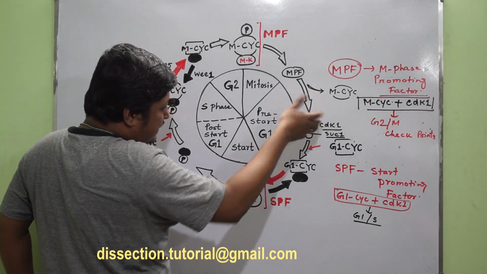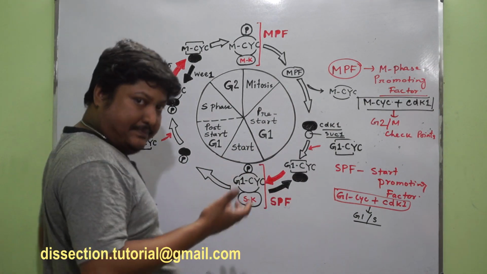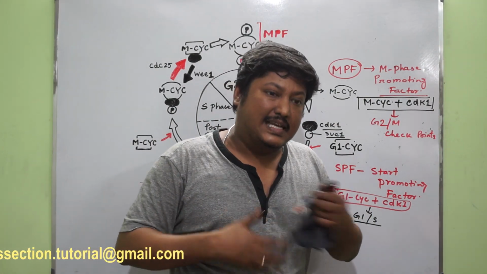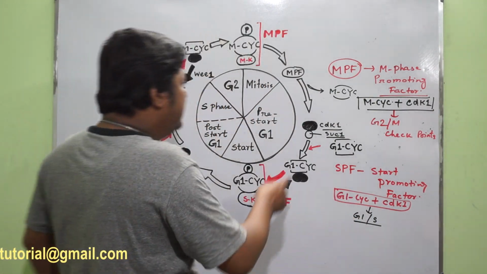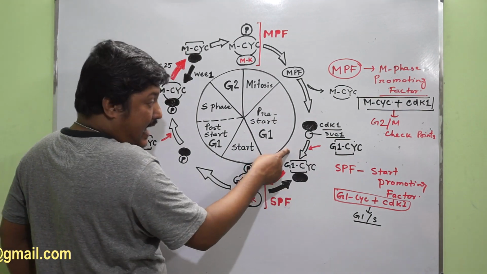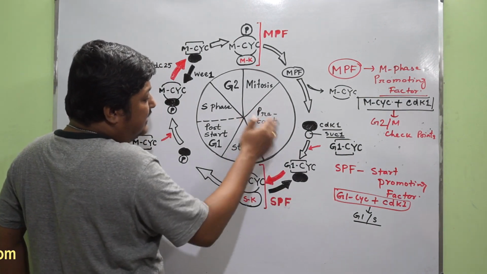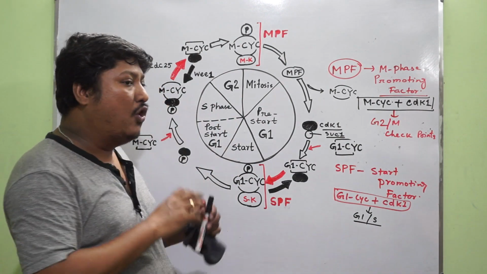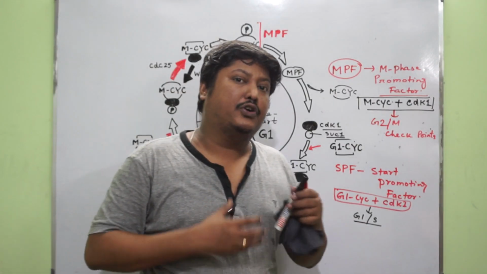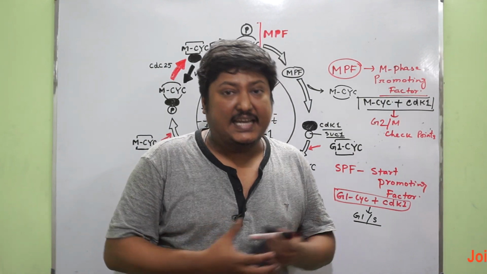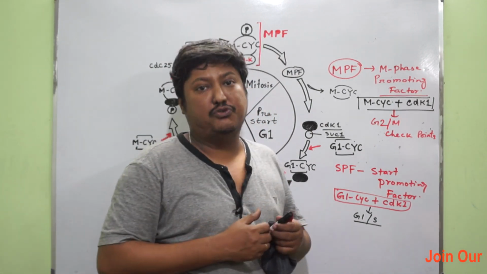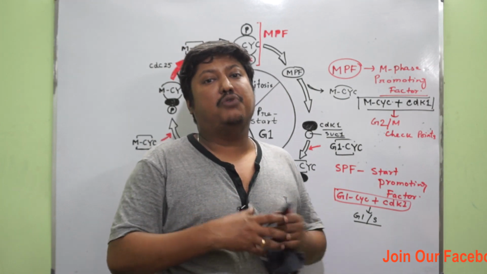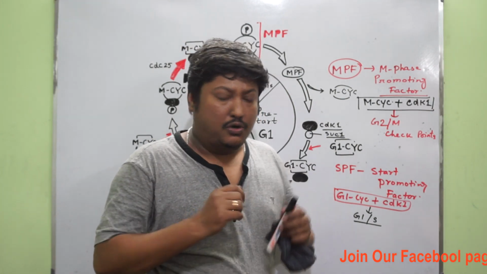When the cell is planning to divide, when it enters into the cell cycle process, then the G1 cyclin is added, and that occurs in the pre-start G1, because G1 is very important. All the proteins which are responsible for the chromosomal replication, DNA replication, are synthesized during the G1 phase, and G1 is also a decision making phase.